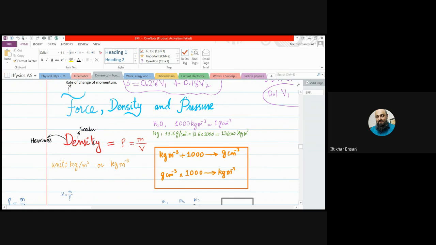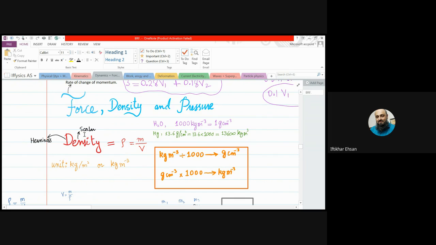And how do you define density? Density has a symbol of rho, and it is mass over volume. So density is the mass per unit volume. Volume V is capital V, mind it. Mass is the amount of matter or measure of inertia. And volume is the space occupied by a material or object. So density is mass divided by volume, and as both are scalar quantities, the density is also a scalar quantity.